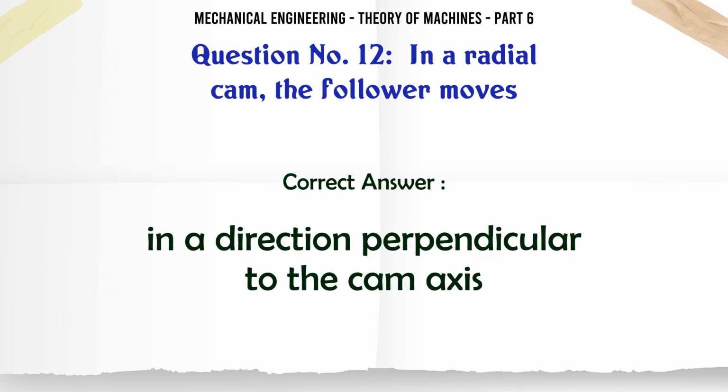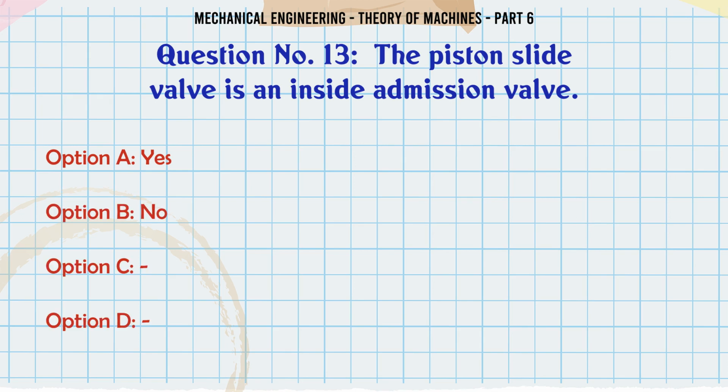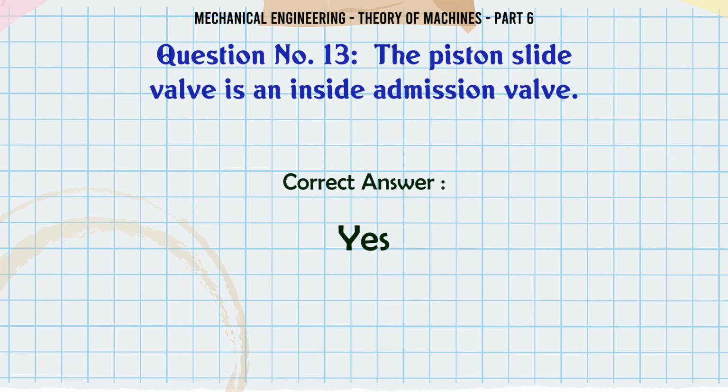The correct answer is in a direction perpendicular to the cam axis. The piston slide valve is an inside admission valve. A, yes; B, no. The correct answer is yes.